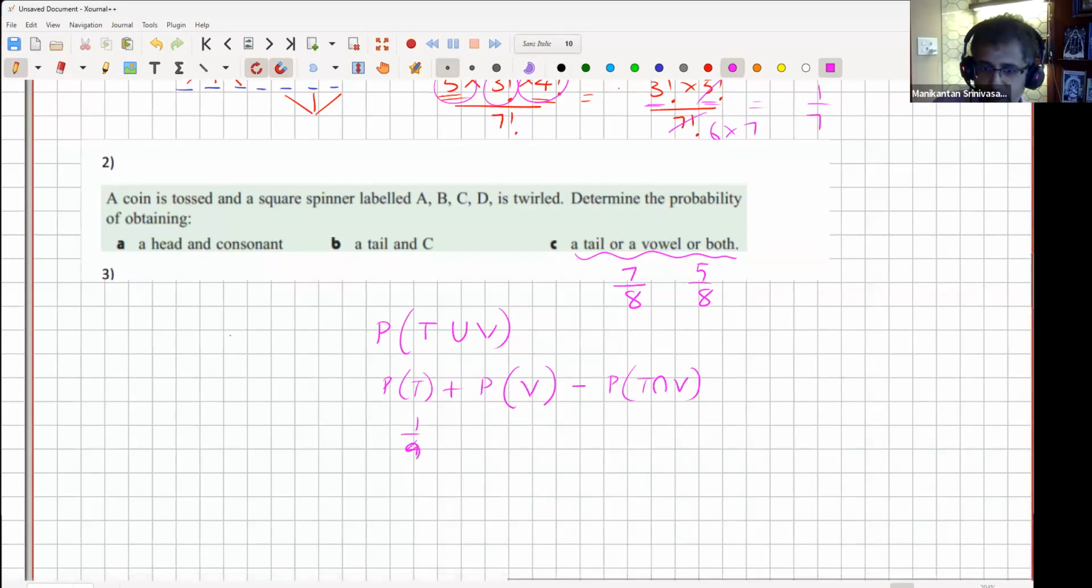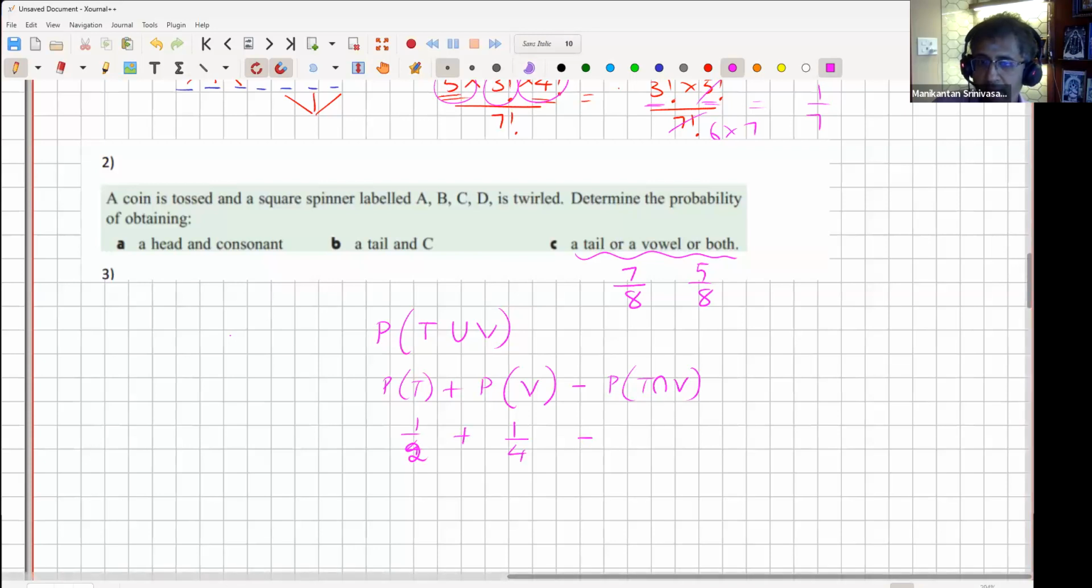So probability of getting a tail is 1 by 2. Probability of getting a vowel is 1 by 4. And the probability of getting both is 1/8. And why is that 1/8? Because it's half into 1/4. And why is it product? Because if there are 2 independent events happening, then the probabilities will multiply for both events to happen.